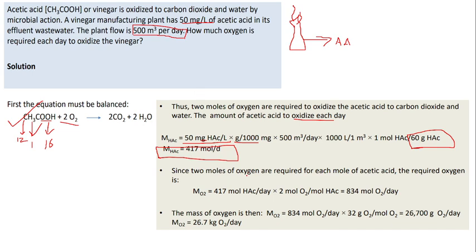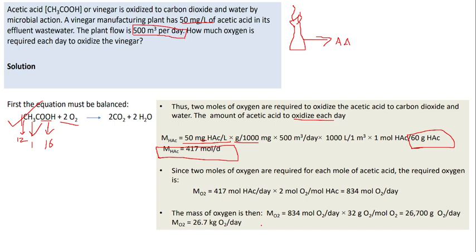Since from the stoichiometric equation we know that for every 1 mole of acetic acid, 2 moles of oxygen are required, and now we know 417 moles per day are there, we are multiplying it with 2 moles of oxygen. So now we know how much oxygen is required to convert the acetic acid per day, which is 834 moles of oxygen per day.